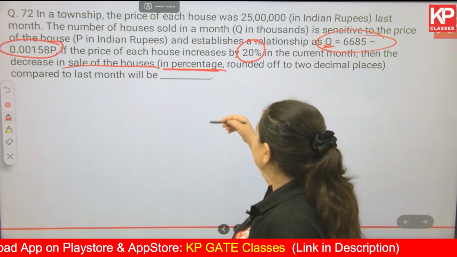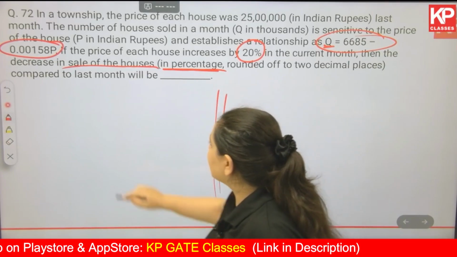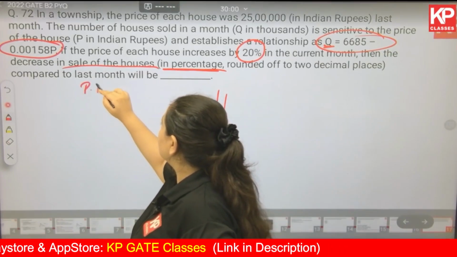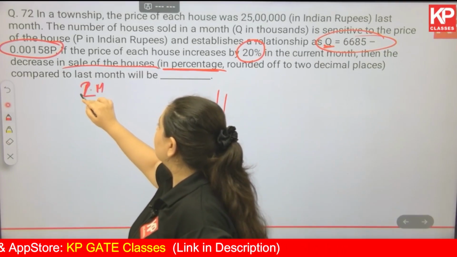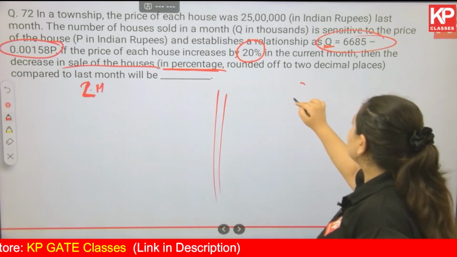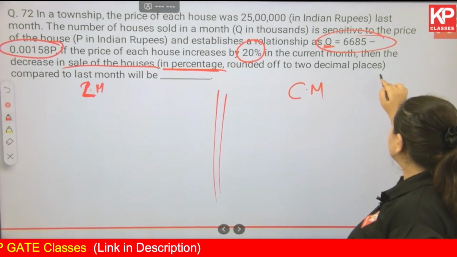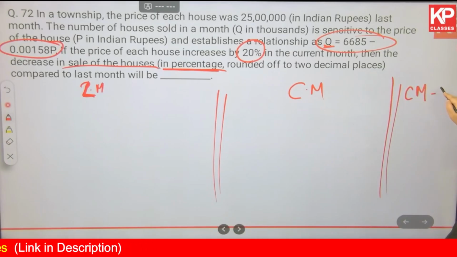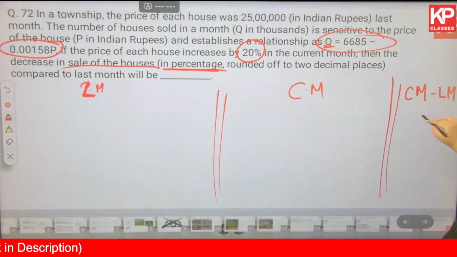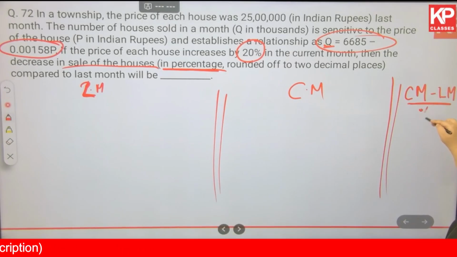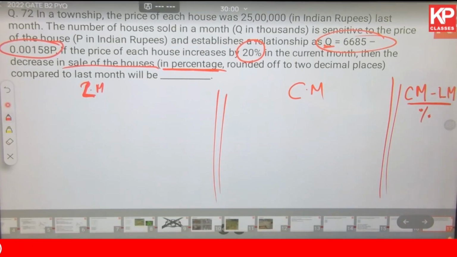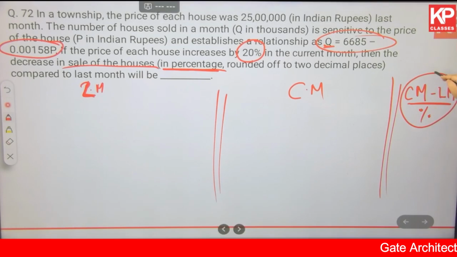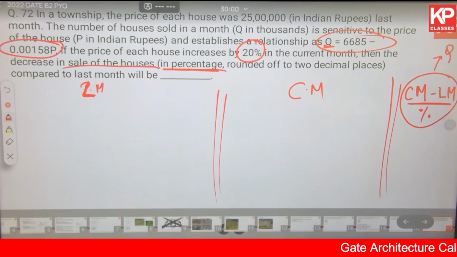Okay? So let's take previous month or last month. Let us write L over here. Last month and current month. What you have to find out is the difference between current month and previous month or last month, and this difference needs to be in terms of percentage. That's it. Okay? This is in terms of Q. Okay, really good.